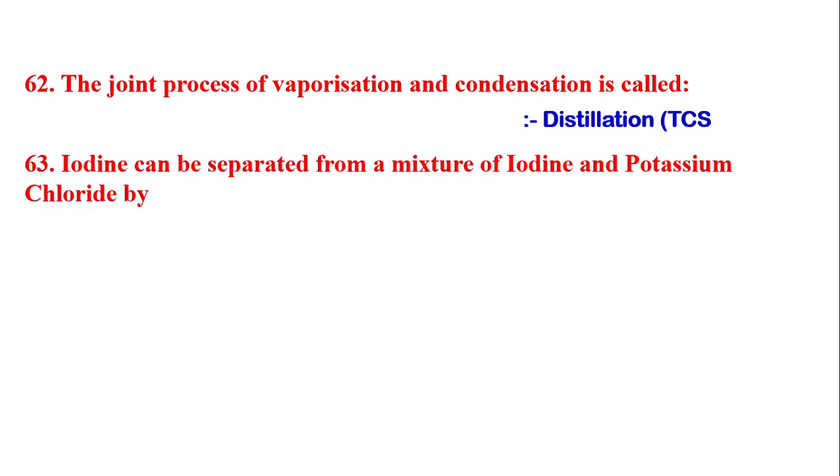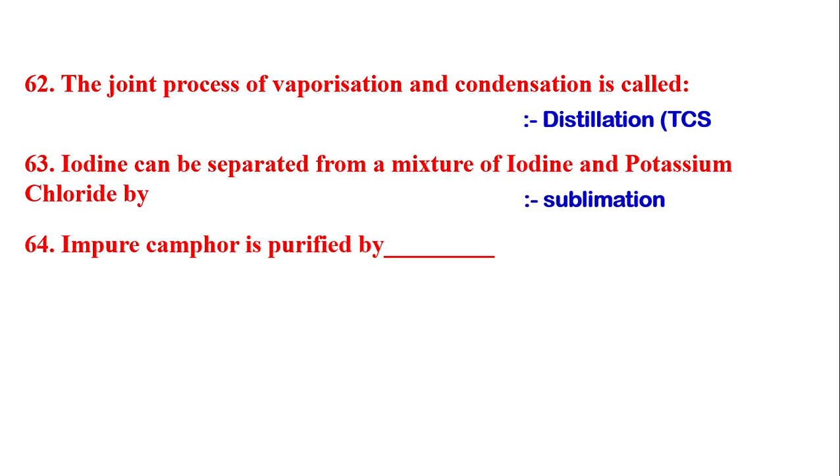Next question is, iodine can be separated from a mixture of iodine and potassium chloride by? Iodine can be separated from a mixture of iodine and potassium chloride by sublimation. Next question is, impure camphor is purified by? Impure camphor is purified by sublimation.